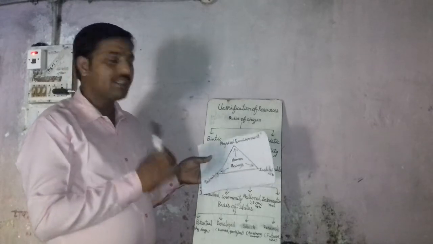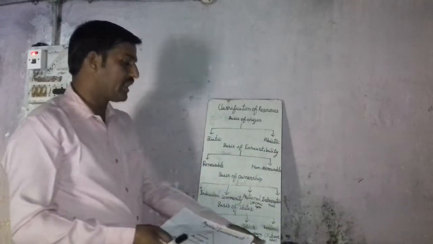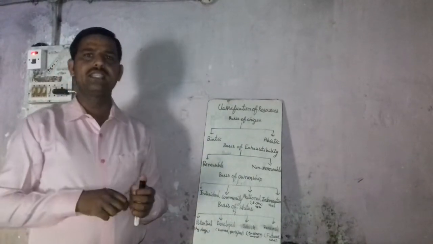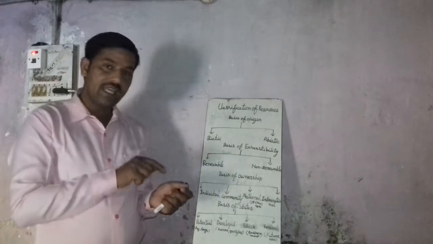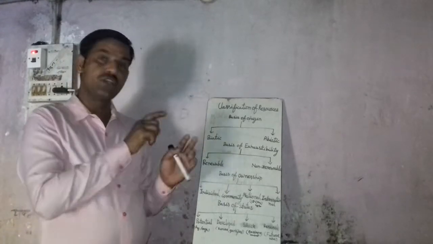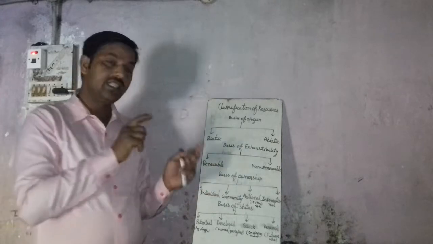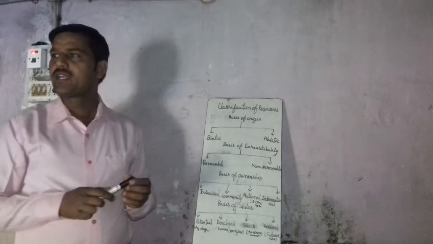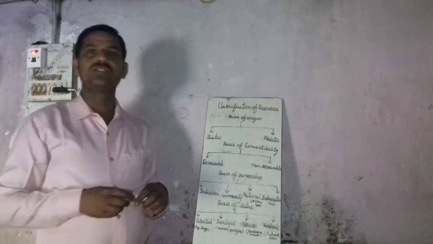Like, if we have enough types of sources that cannot satisfy the needs of human beings, we cannot say that it is a resource. If any source is usable for human beings and satisfies the needs of human beings, this is known as resources. Here I want to classify these resources also.